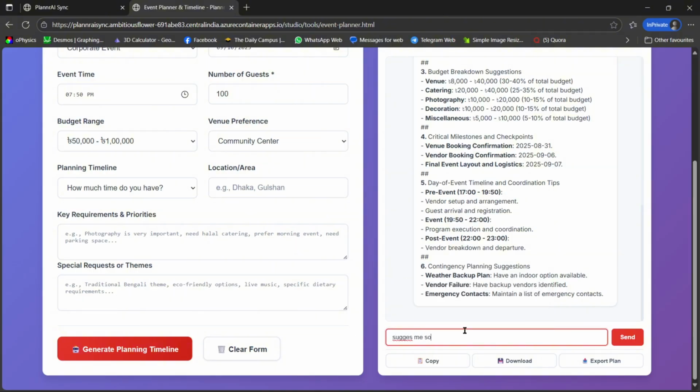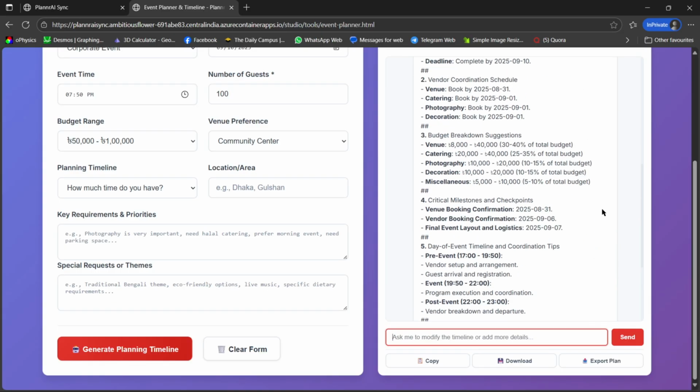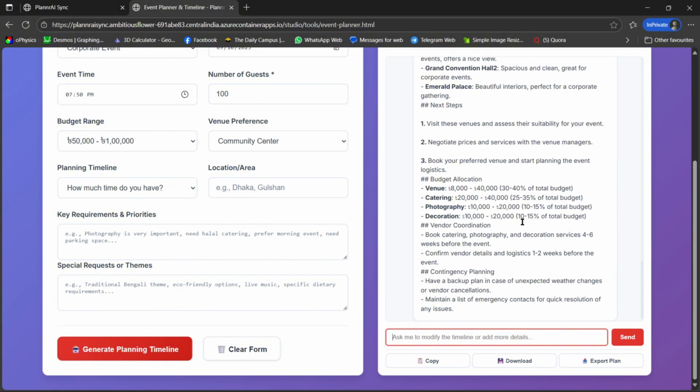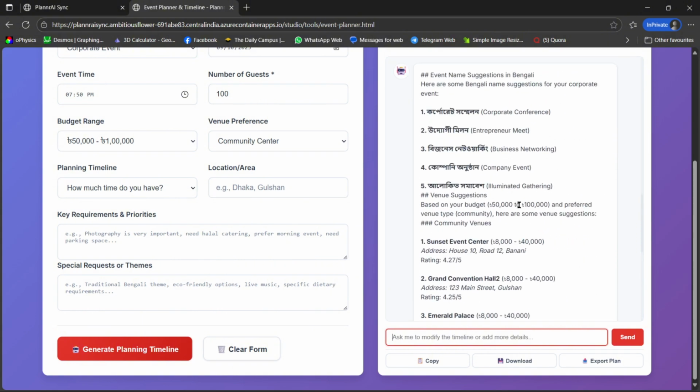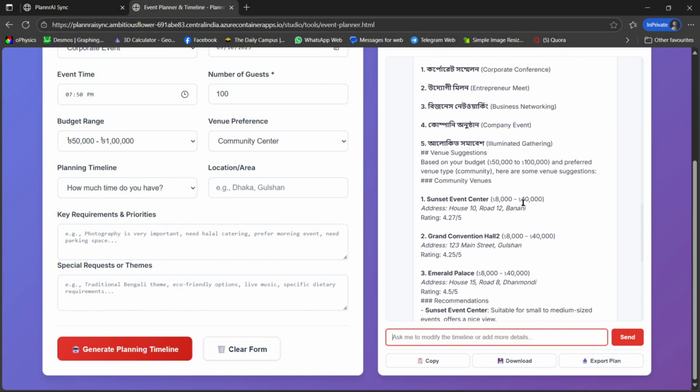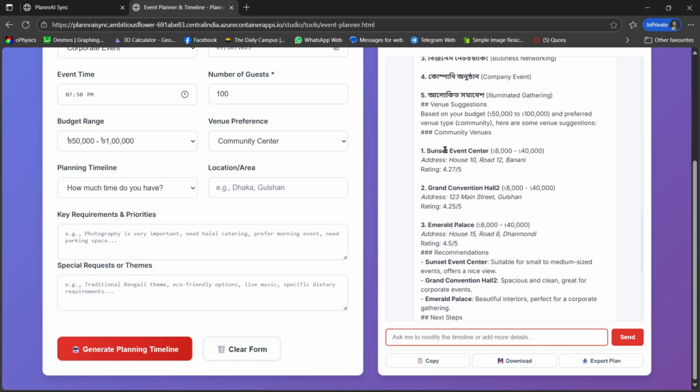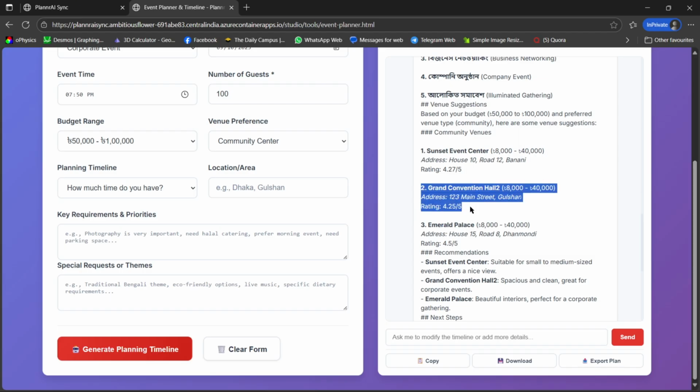Also, let me ask for some more as I have the context here. So, some Bengali names for my event or suggest me venues also in my budget. I can also give a prompt like give me the best venue with the best reviews. So here it is the response. Okay, it got three responses.